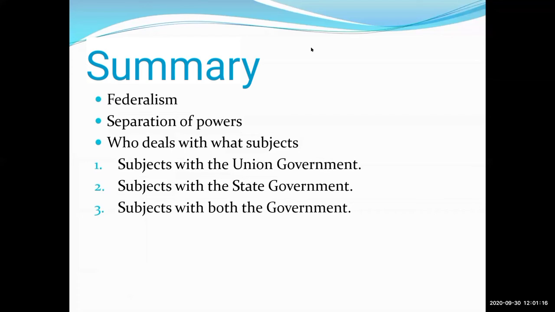Is it clear? Very nice, students. Federalism means union government and state government. Very nice, students. And in separation of powers, we have learned how many lists were there?